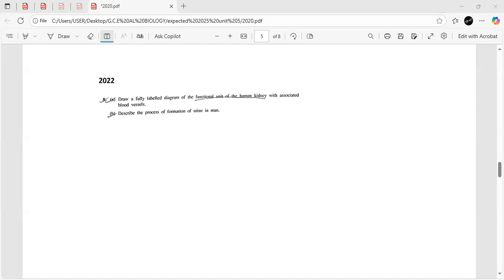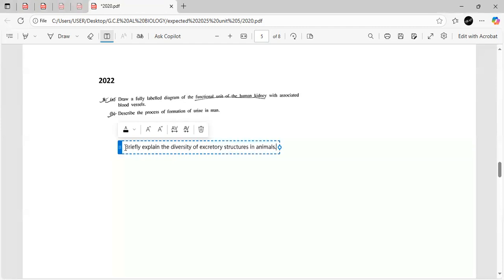So based on this topic, what can we expect in this year's paper? So they might ask to briefly explain the diversity of excretory structures in animals. Right, so this is a question that hasn't come before, so we can expect it. I'll write it down. So that is a question to expect.